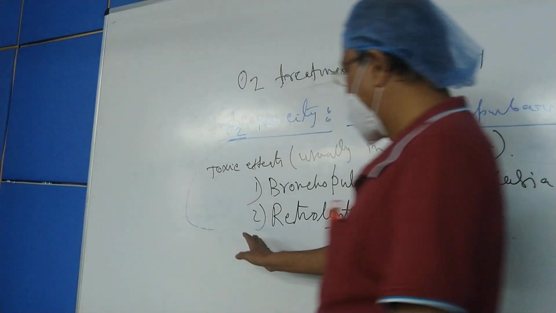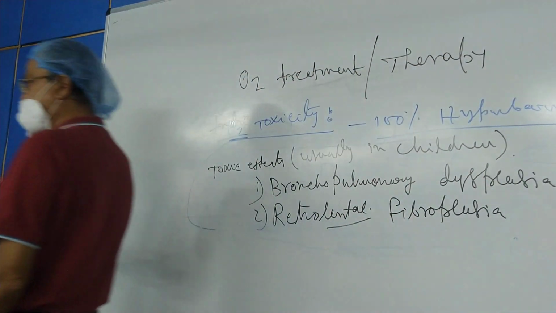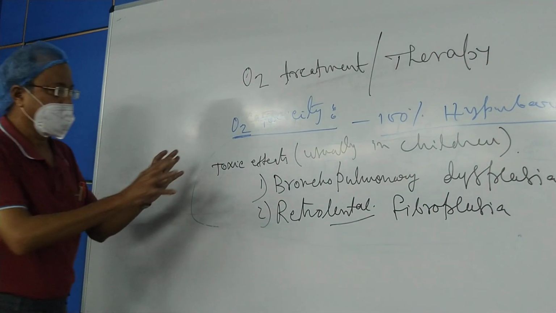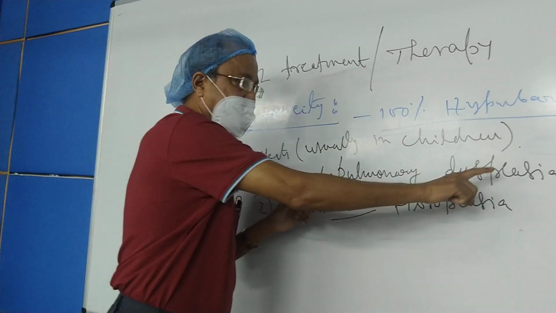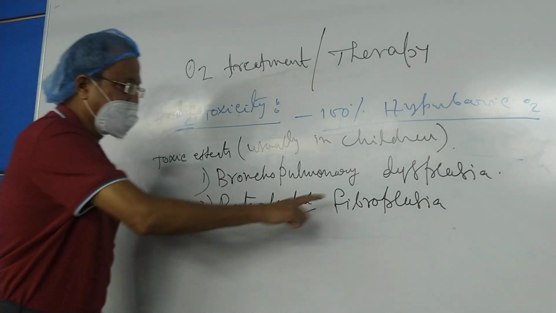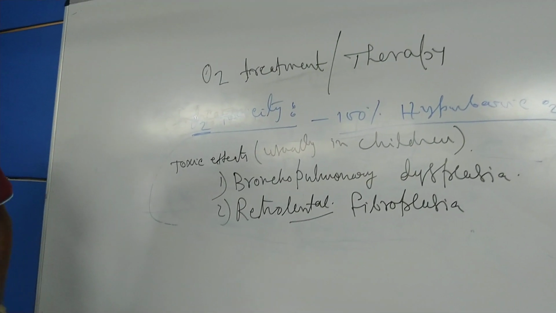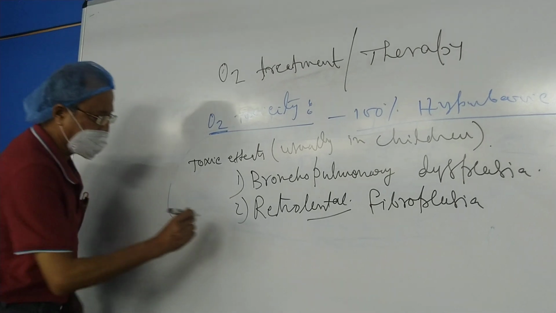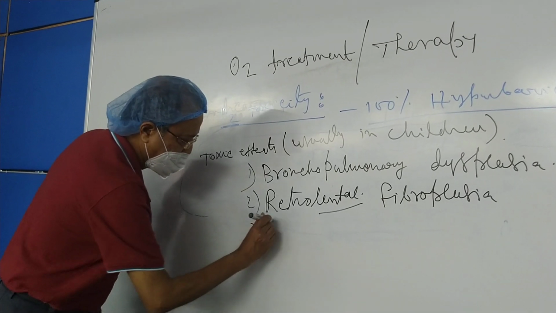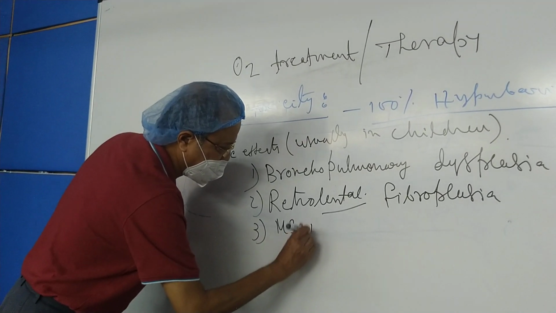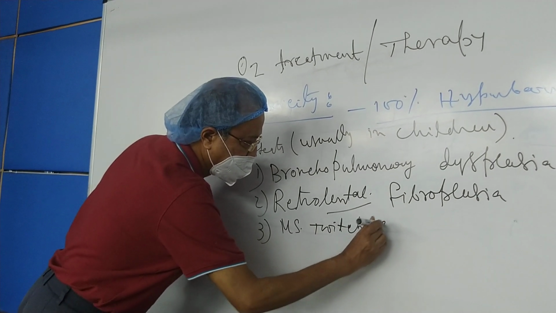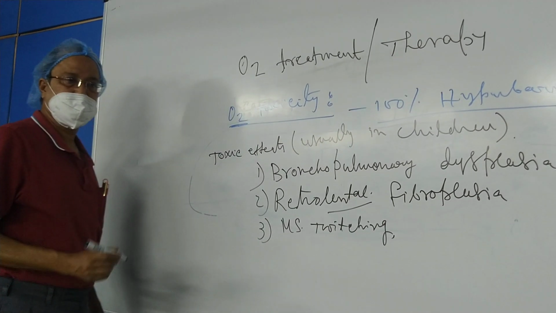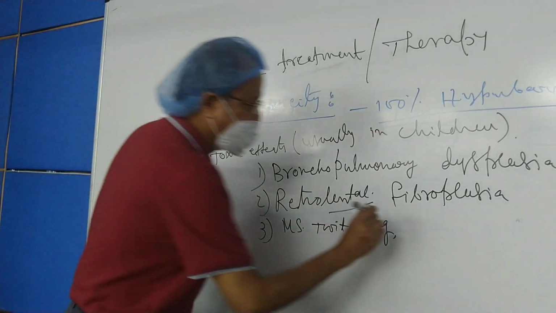If you give for more than 5 hours and for days together, there may be development of two important complications. One is bronchopulmonary dysplasia, another is retrolental fibroplasia. Apart from that, there may be some nervous symptoms like muscle twitching, then tinnitus.